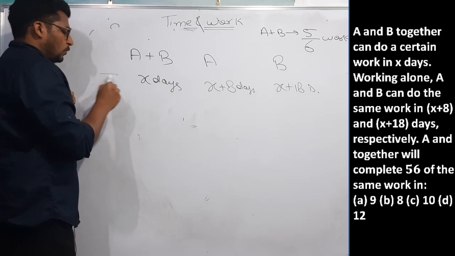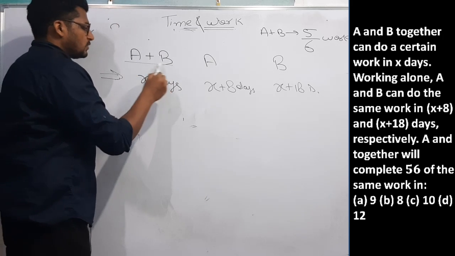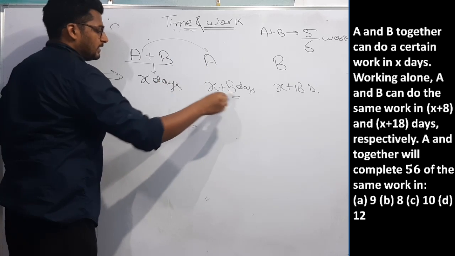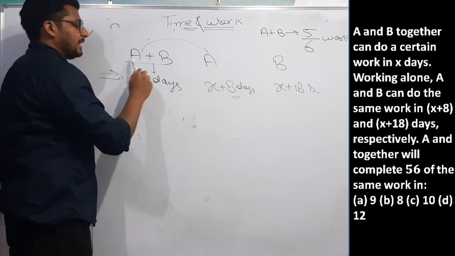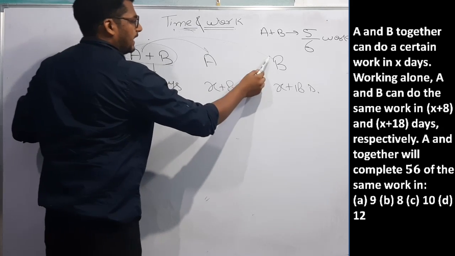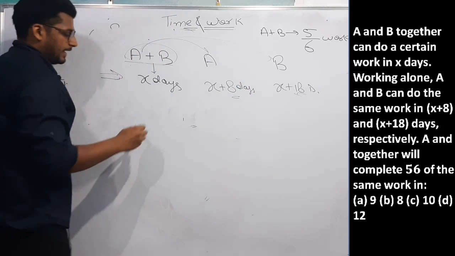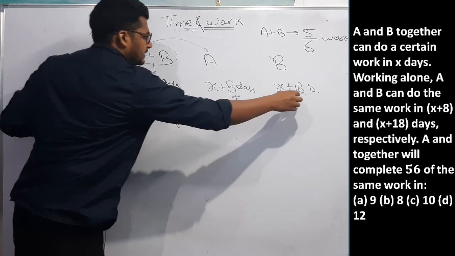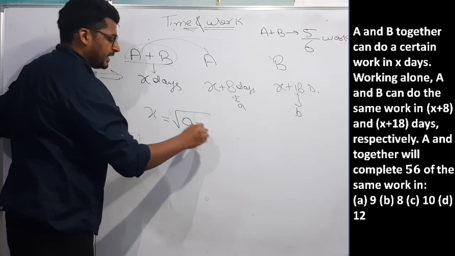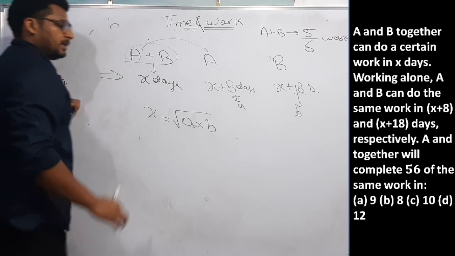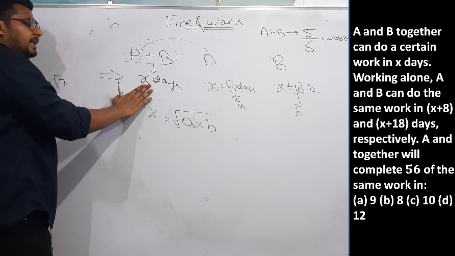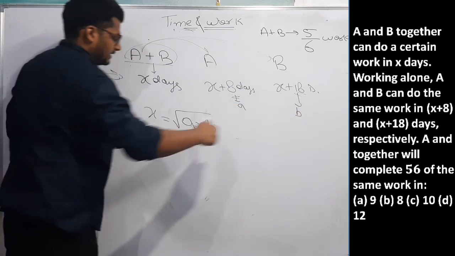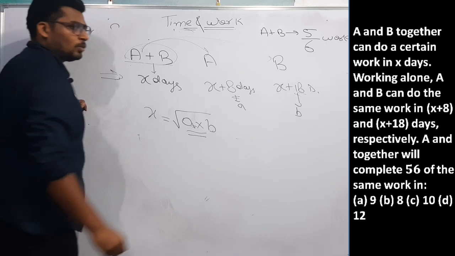Now I will tell you one concept here. If A plus B is doing work in X days, and A takes 8 more days than A plus B, and B takes 18 more days than A plus B, then X will always be equal to root of A into B. If they both are doing it in X days and one is taking A more days and the other is taking B more days, then X will always be equal to root A into B.